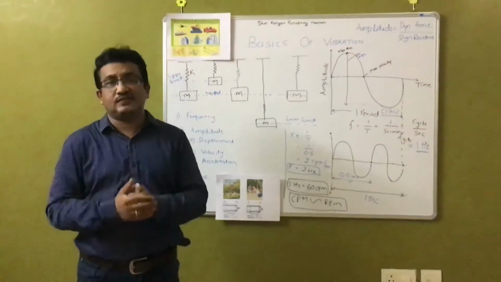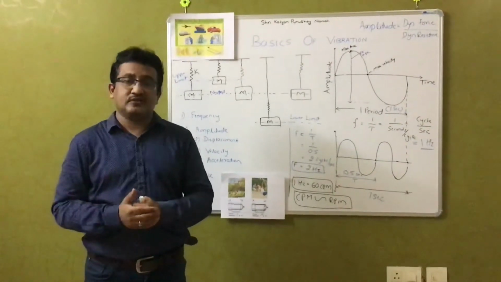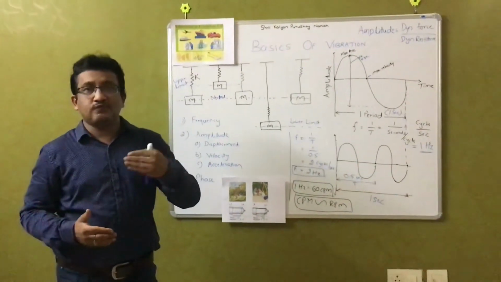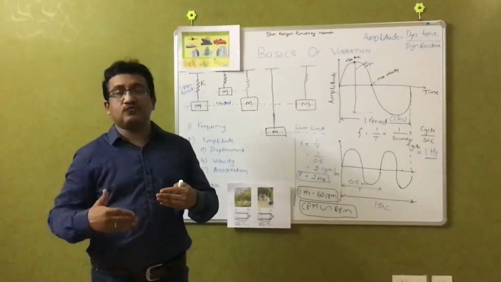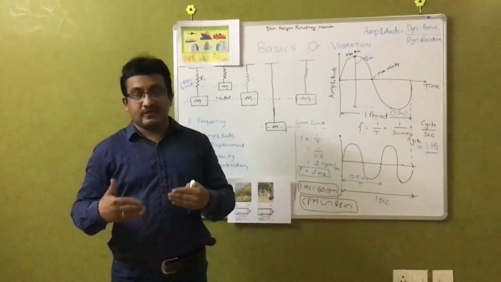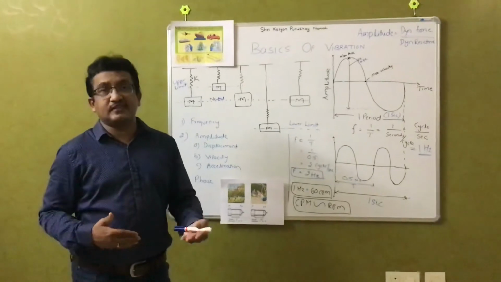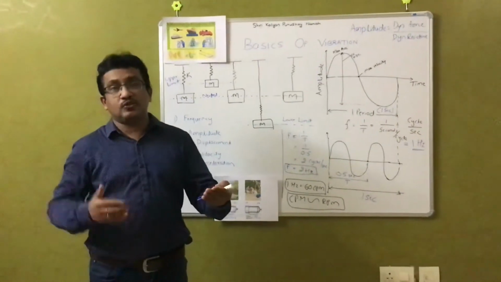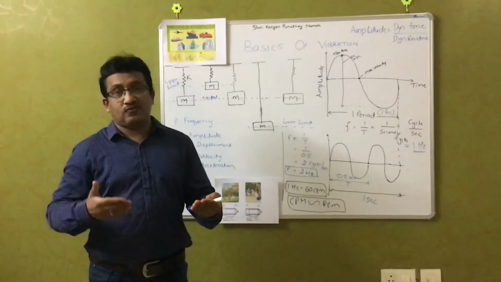First, what is the definition of vibration? Vibration is a to and fro motion, or back and forth motion, from a fixed reference. Vibration is a response of a system to internal or external forces.